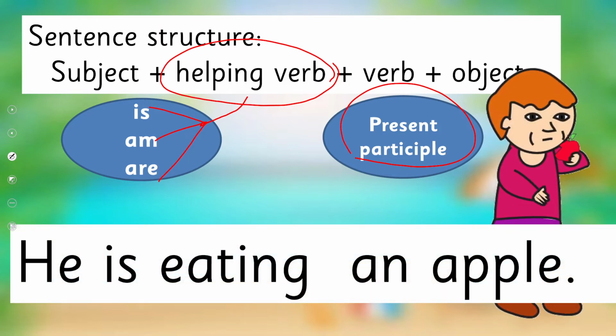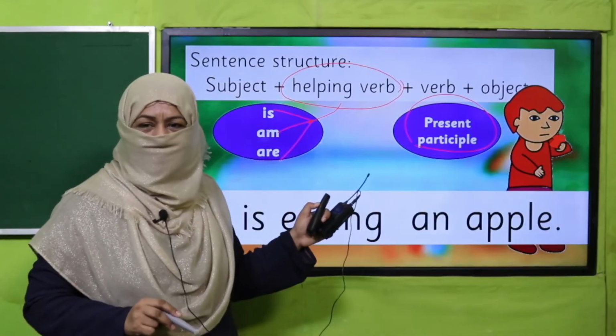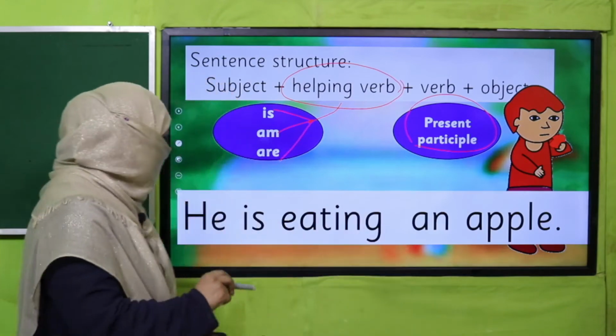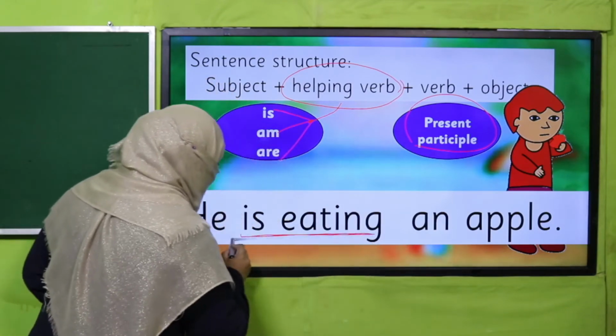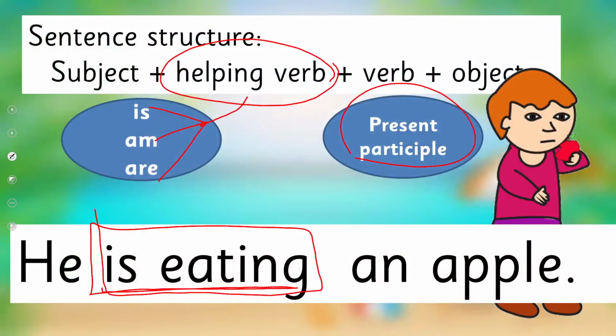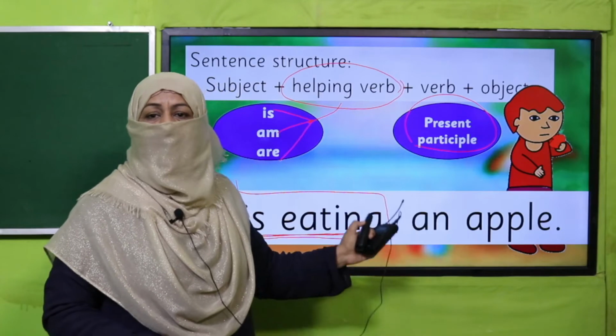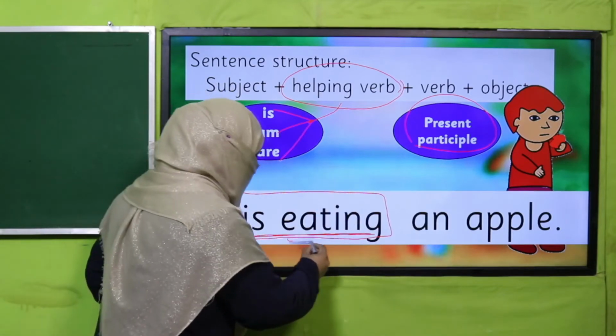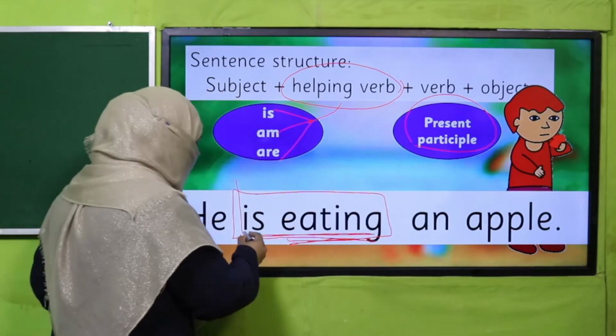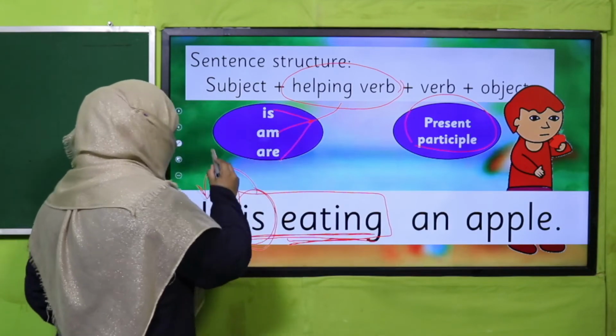Look at this boy. What is he doing? He is eating an apple. And amazingly, you keep on looking, his eating of the apple is not finished. Okay. So for an action which is in progress, which is continuous when we are talking, when something is going on, we use present continuous tense, and for present continuous tense we use the present participle form of the verb with is, am, are according to the subject, right?